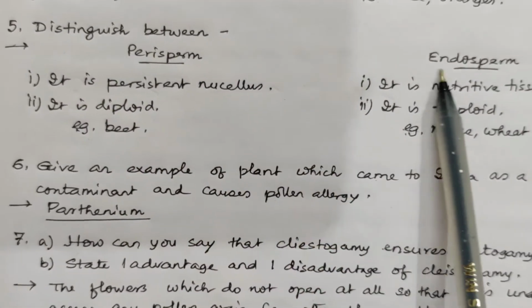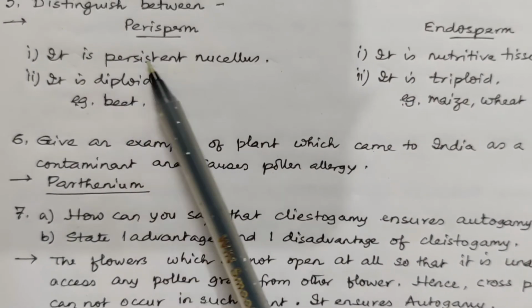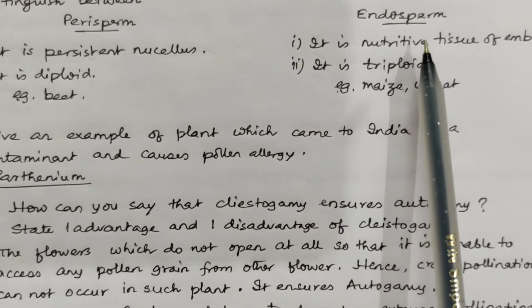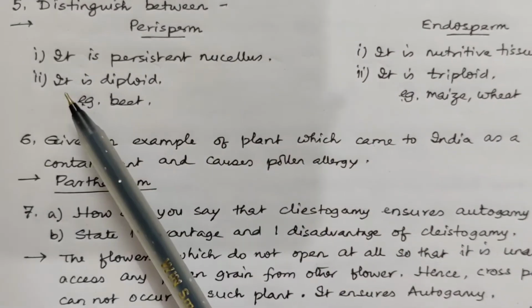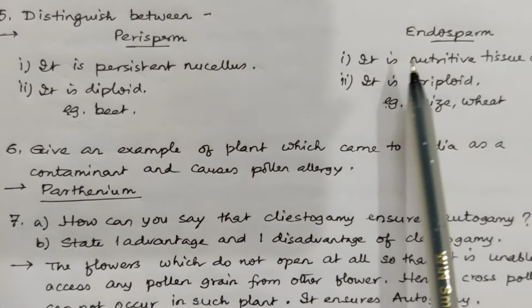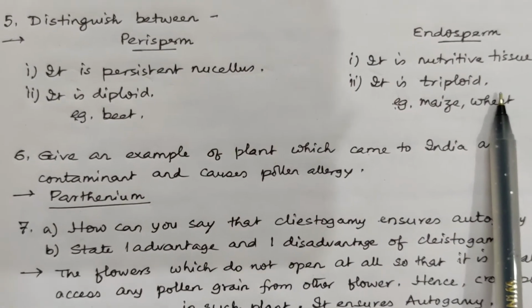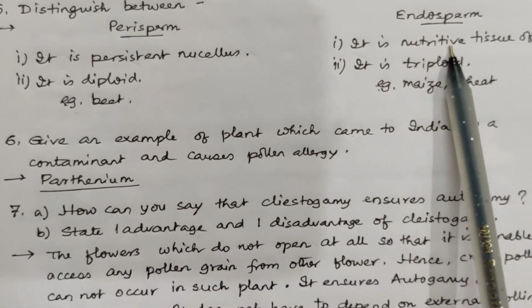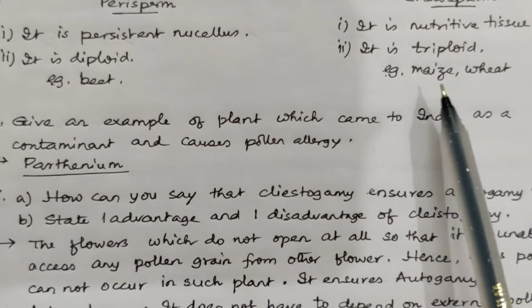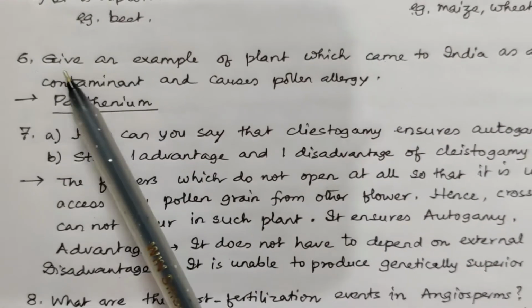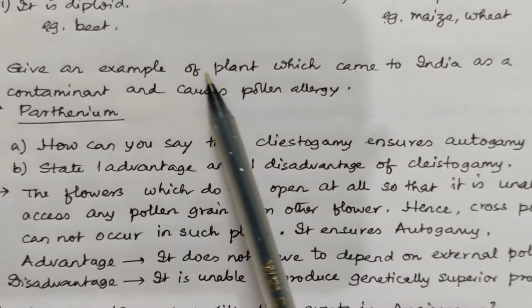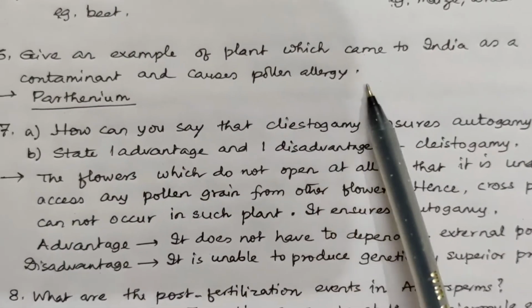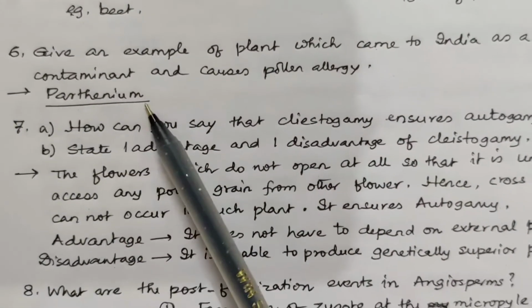Distinguish between perisperm and endosperm. Perisperm is the persistent nucellus of the embryo sac and endosperm is the nutritive tissue of the embryo. Perisperm is diploid and endosperm is triploid. Example, perisperm's example is beet, endosperm's example is maize, wheat, etc. The cereal crops basically. Next question is give an example of plant which came to India as a contaminant and causes pollen allergy. None other than Parthenium.